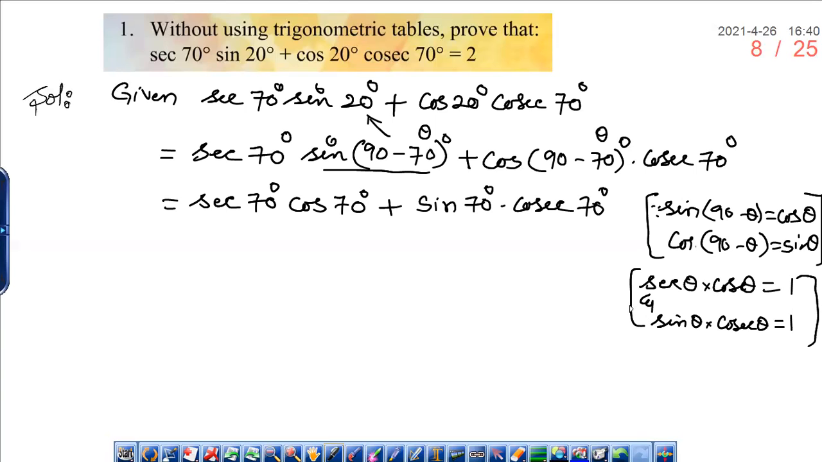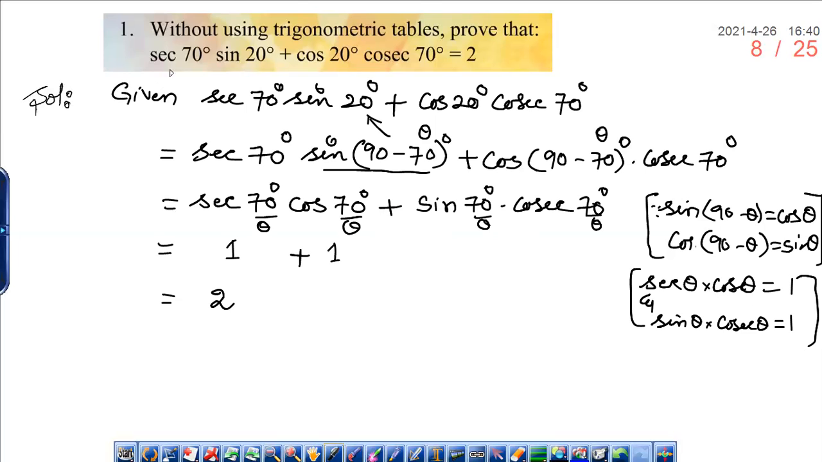So when I was explaining the concept of trigonometric ratios, I defined that secant theta into cos theta is equal to 1 and sin theta into cosecant theta is equal to 1. So here theta is 70, same theta. So secant theta into cos theta is 1. So can I write 1 in place of this? And here also theta is the same, so sin 70 into cosecant 70 degrees is 1. So 1 plus 1 is 2.